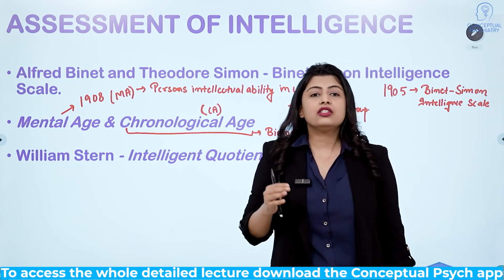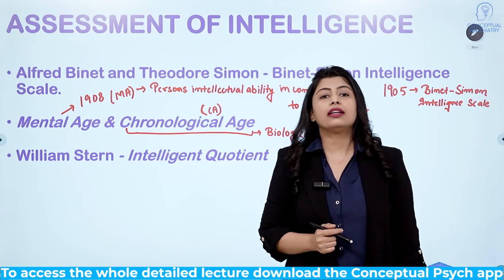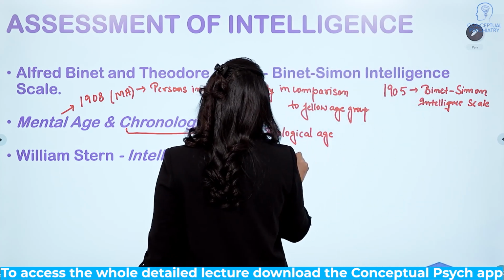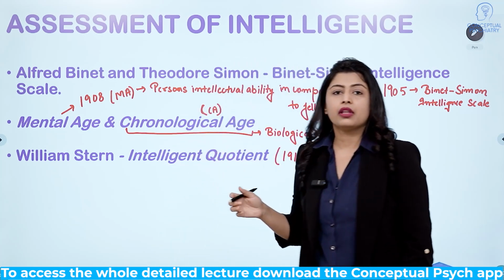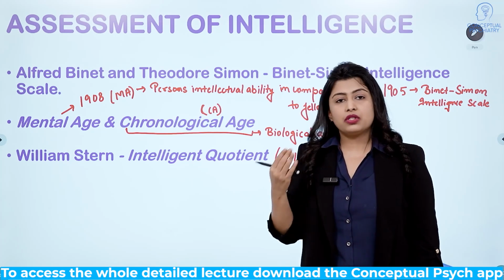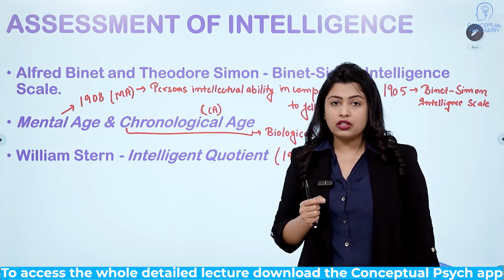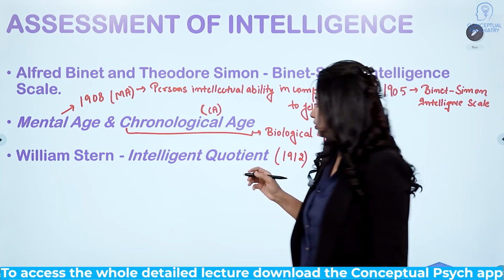In 1912, William Stern suggested the concept called intelligence quotient. It referred to a score derived by dividing the mental age by the chronological age and multiplying the result by 100.